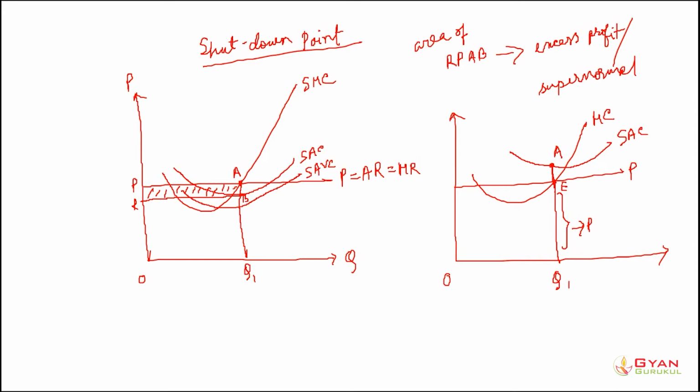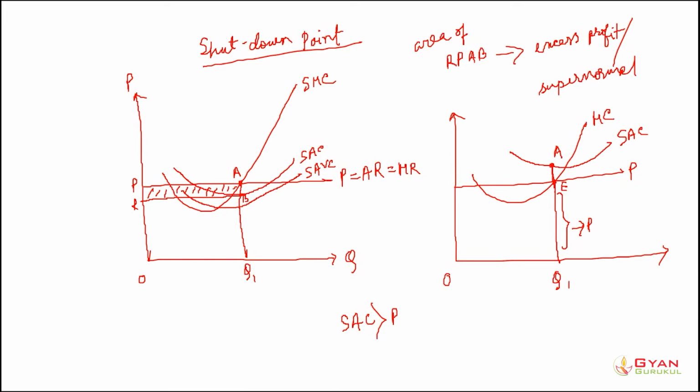In this case, the short run average cost is higher than the price of the product. That means, if the cost is higher than the price, the firm should close down its operation.